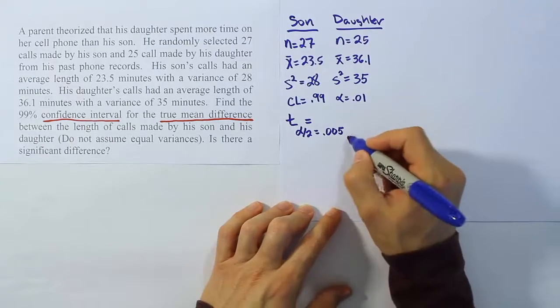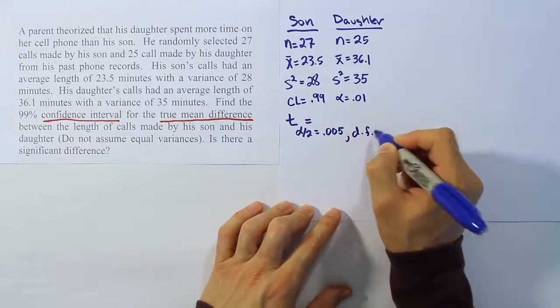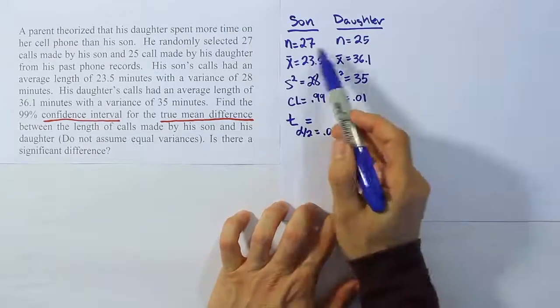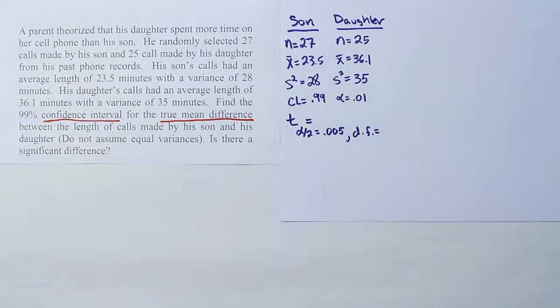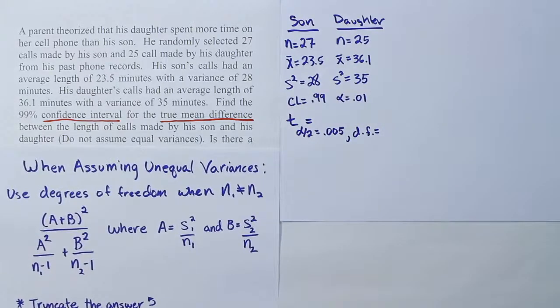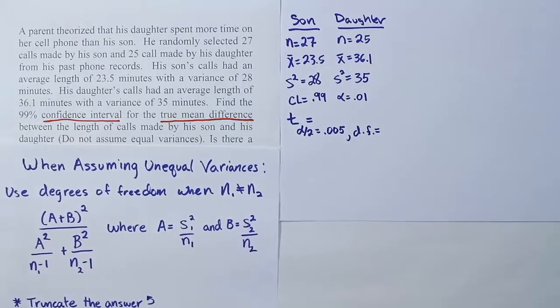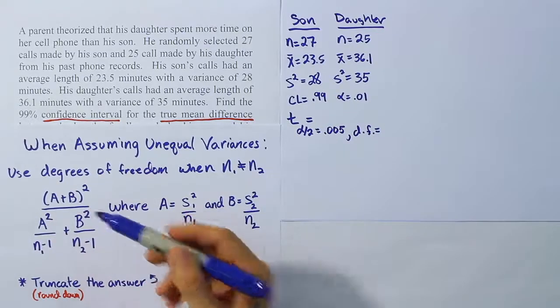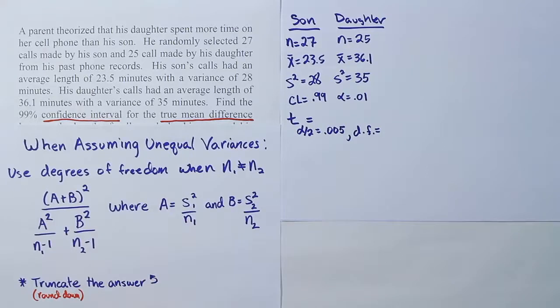However, the degrees of freedom are complicated in this scenario because we're told that we cannot assume equal variances, and the sample sizes are not equal. So because of that, we're going to use this Welch-Satterthwaite approximation method. We have this formula here, or this set of techniques that I've written down. Basically, when assuming unequal variances, we use this for the degrees of freedom. We have to calculate this complicated fraction, and when we're done, we'll truncate the answer and use that as our degrees of freedom and go to our table and look it up. So let's calculate that for this problem.